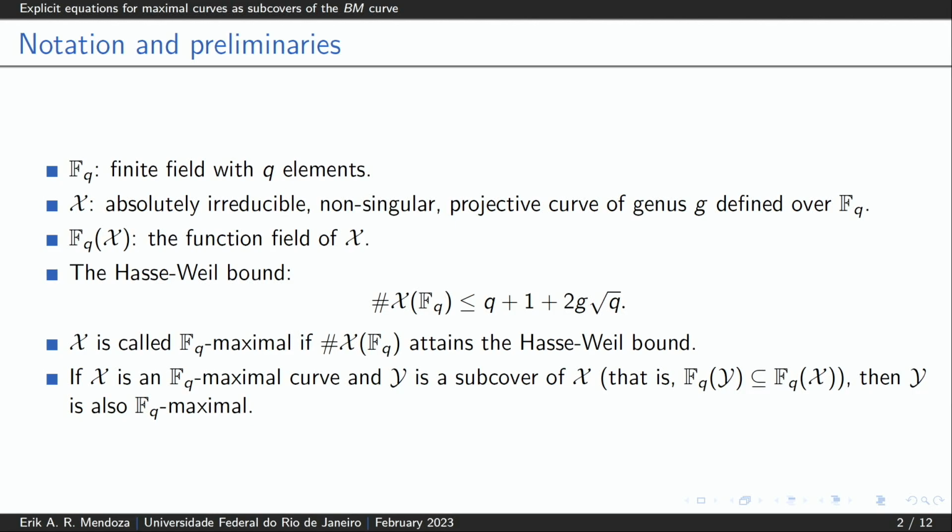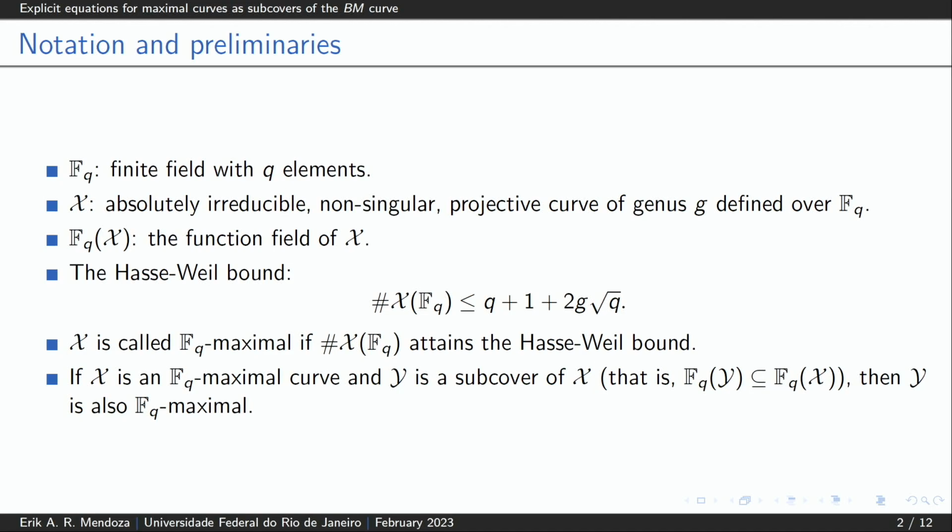On Wednesday, Alonso Sepúlveda and Maria Bras-Amorós talk about algebraic geometry codes. To construct algebraic geometry codes with good parameters, we need maximal curves, or explicit equations for maximal curves, or explicit equations for curves with many rational points, okay?